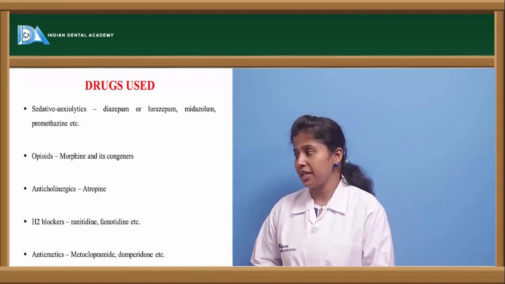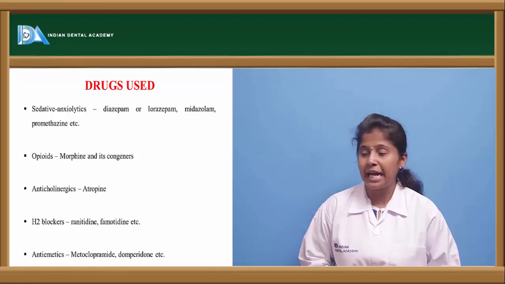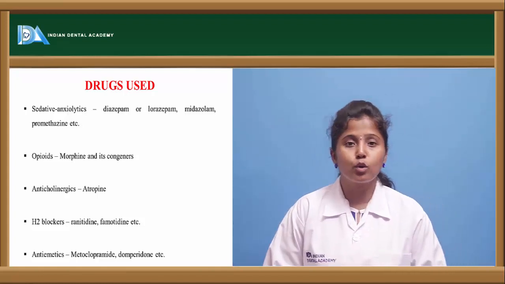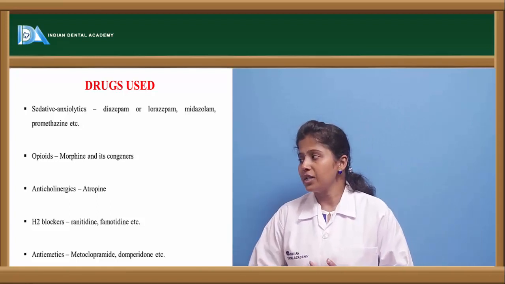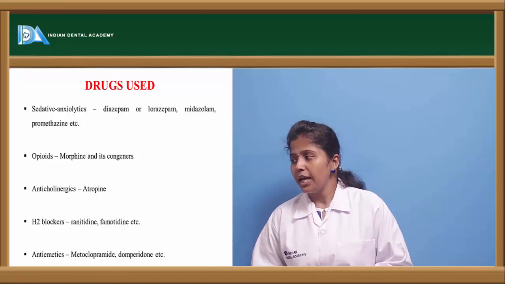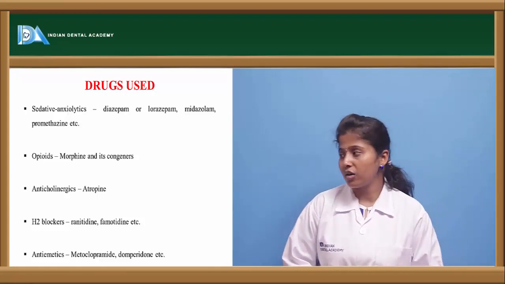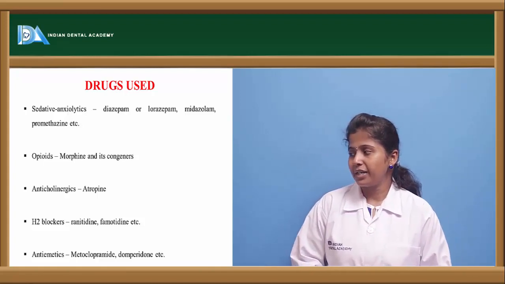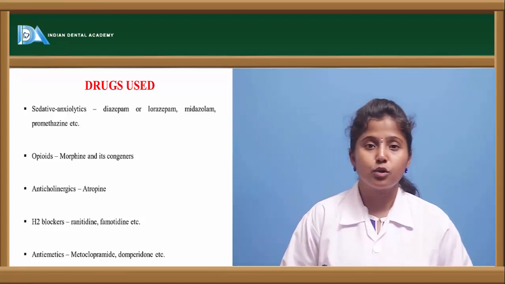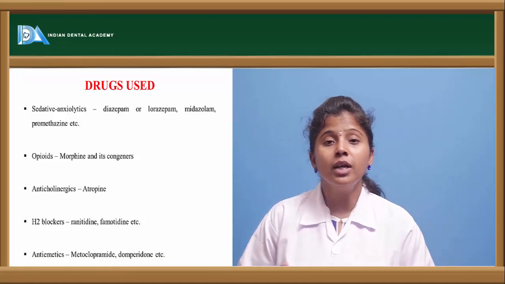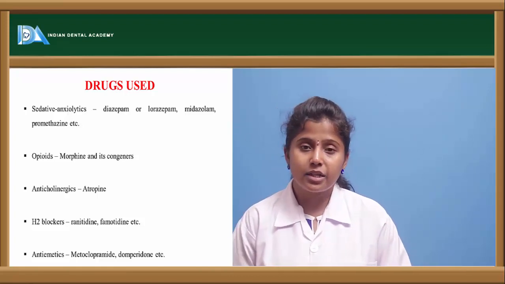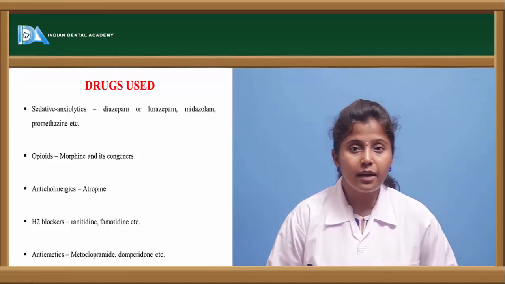What are the drugs which are used in pre-anesthetic medication? So drugs like sedatives and anxiolytics like diazepam, lorazepam, midazolam and promethazine are preferred, and opioids like morphine and morphine analogs, anticholinergics like atropine, H2 histamine receptor blockers like ranitidine and famotidine, and anti-emetic drugs like metoclopramide and domperidone. So these are the drugs which are given prior to induced anesthesia. Before giving anesthesia, these drugs are given as a pre-anesthetic medication.